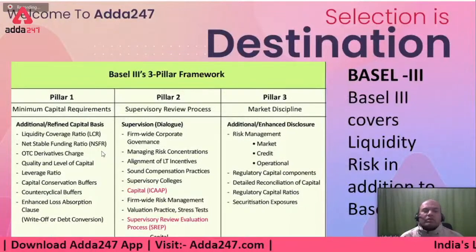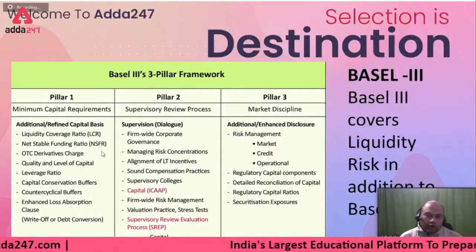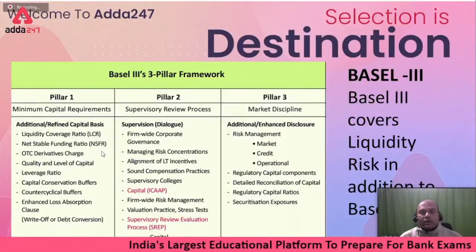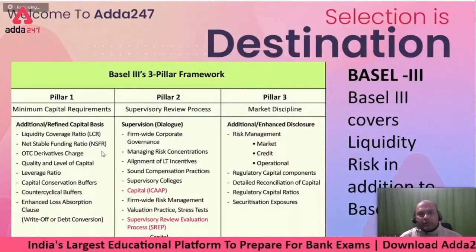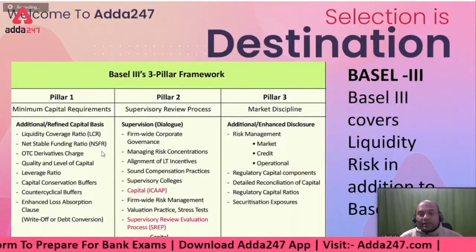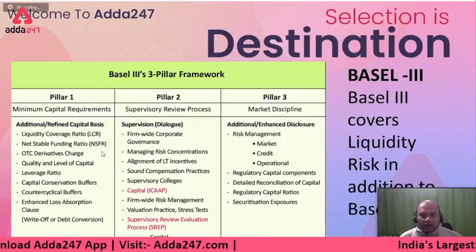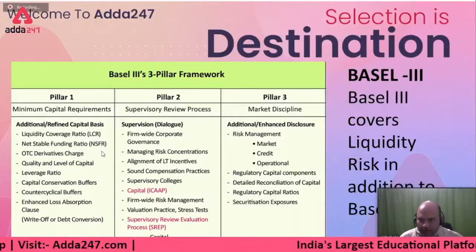Okay. So OTC derivative products charge means what? If you purchase it OTC, over the counter, and you don't bring any third party in between, then there will be a charge. Why? Because you're putting the public's money at risk. But if you take some third party rating, then this charge won't be there.